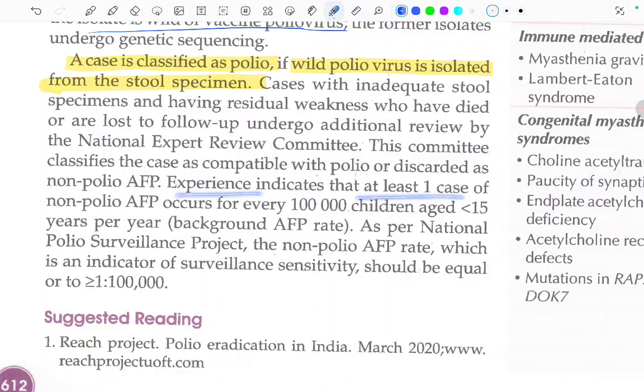Experience indicates that at least one case of non-polio acute flaccid paralysis occurs for every 1 lakh children aged less than 15 years per year. This is the background AFP rate. As per the National Polio Surveillance Project, the non-polio AFP rate, which is an indicator of the surveillance density, should be equal to or more than 1 per 1 lakh.